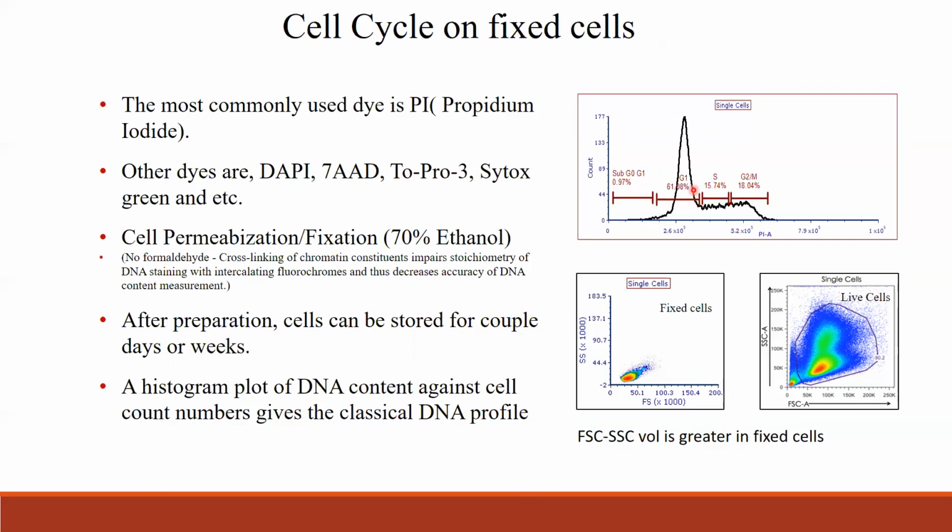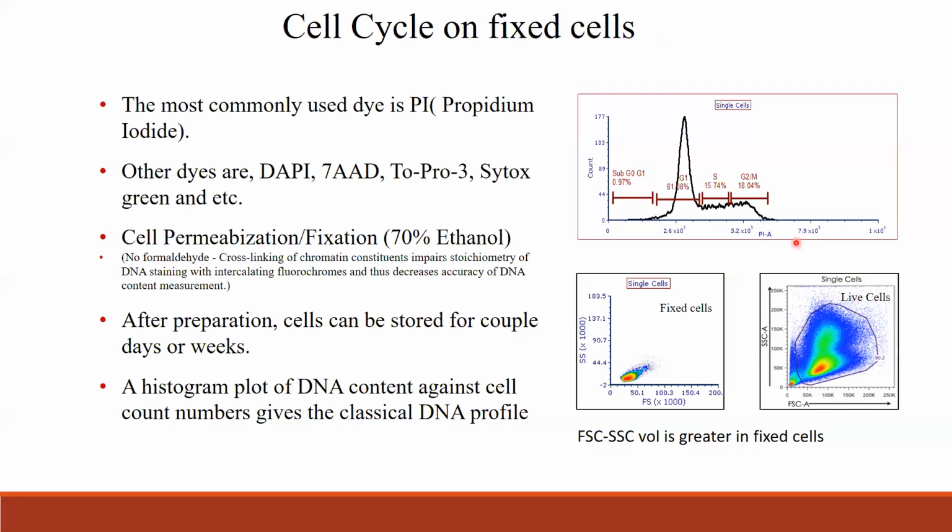And the histogram here, you see that this is a classical DNA profile, and this is how it should look. I've already spoken about that. But these two plots here: when you use live cells, any live cells, and do the analysis on flow cytometry, you see a scatter plot, and this is how it would look.